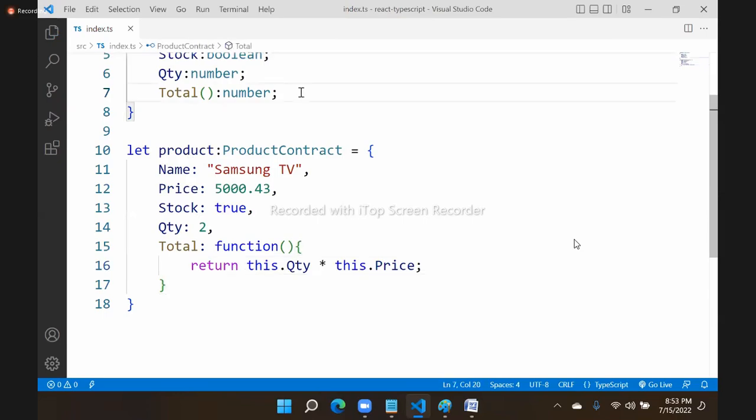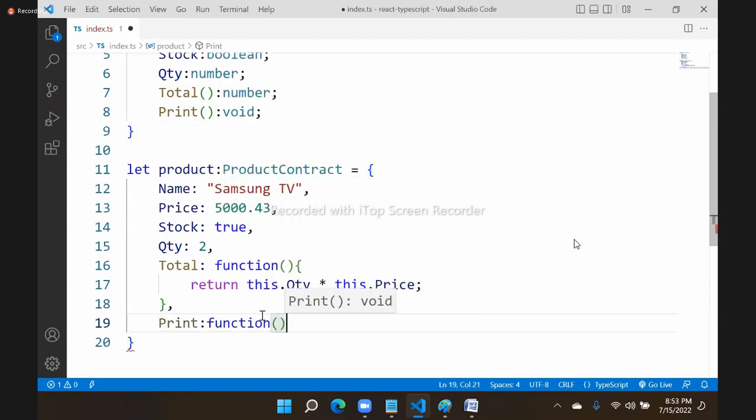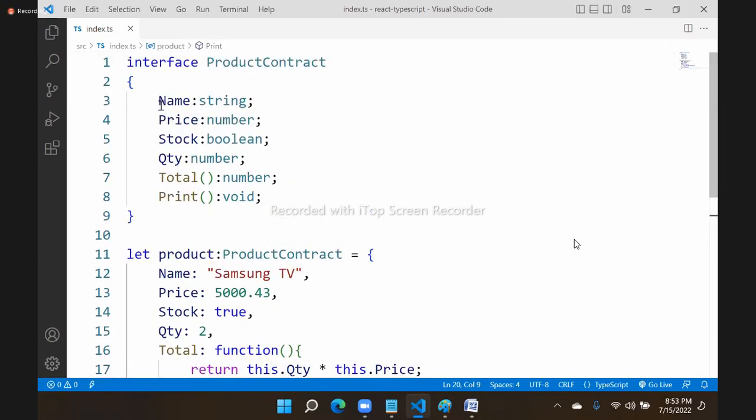Suppose I defined print. Print is a method which is void type. Now, as per that contract, we have to design a print, and this print is a function without any return. You can put console log and all the details to print here. That means a contract can contain rules for both properties and methods.